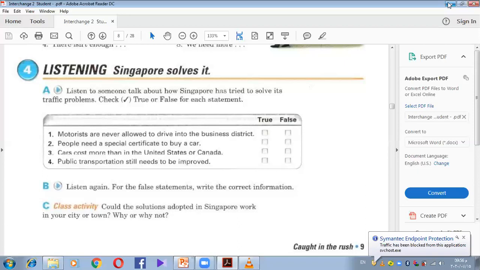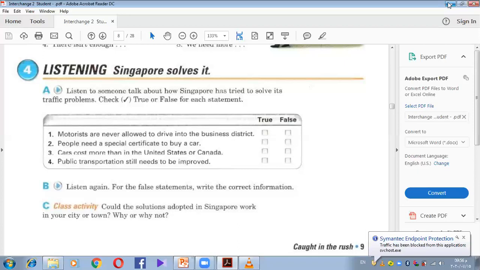Quite a number of things have been done to help solve traffic problems in Singapore. For example, motorists must buy a special pass if they want to drive into the downtown business district. They can go into the business district only if they have the pass displayed on their windshield. Another thing Singapore has done is to make it more difficult to buy cars. People have to apply for a certificate if they want to buy a car, and the number of certificates is limited.